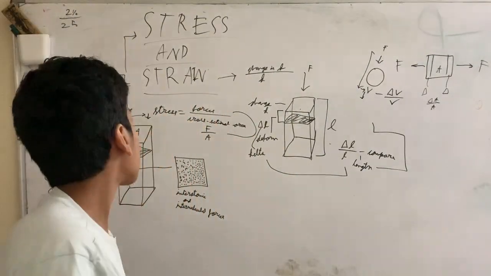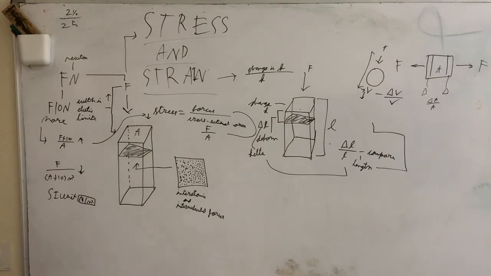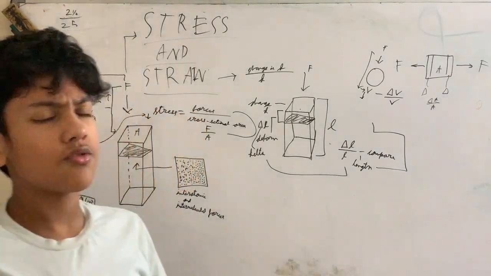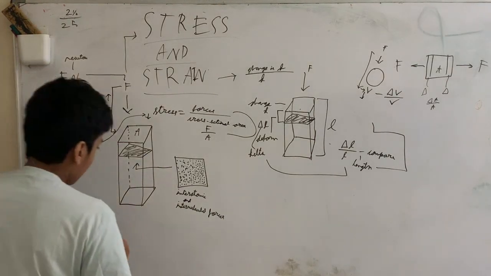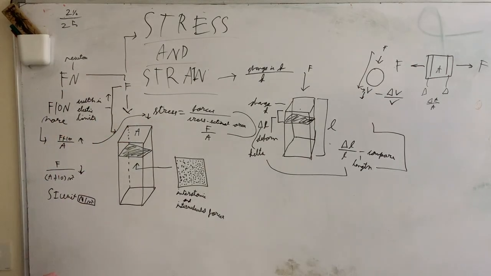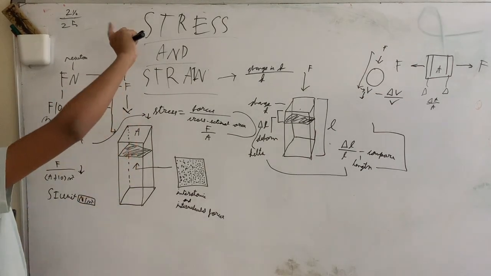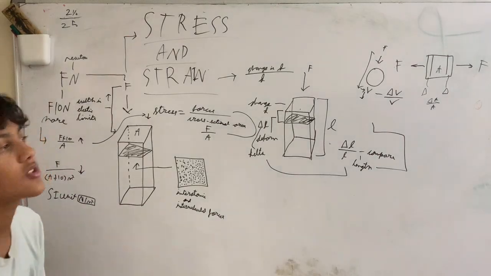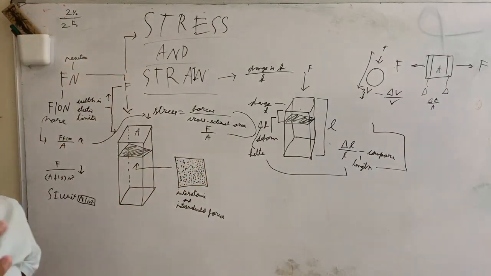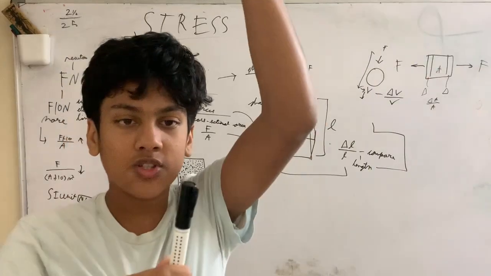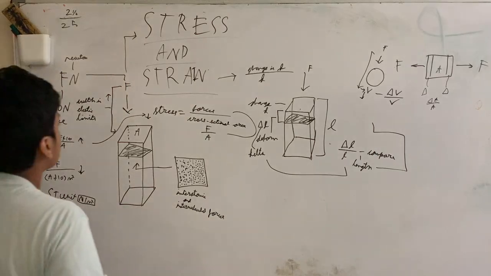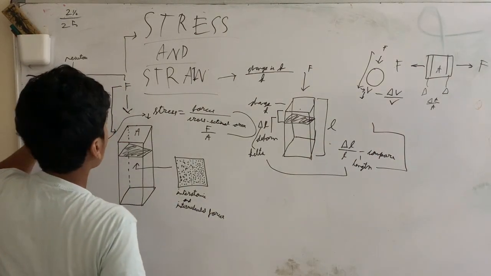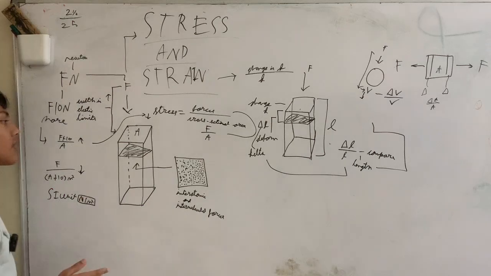Today we are going to be talking about stress and strain. Okay? And what are they? So let's just say we take a beam made out of metal. Okay? So just some random metal beam. Now, let's say we apply some force onto it. Here we have this beam, and let's say we just apply some force onto this. We applied a force, and this is the act of something called stress. We'll talk about it a bit later.